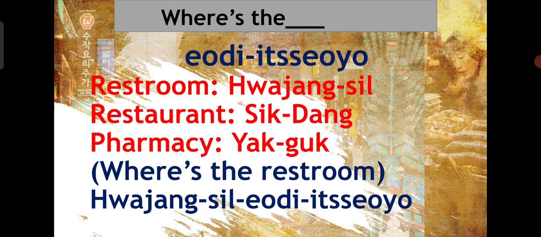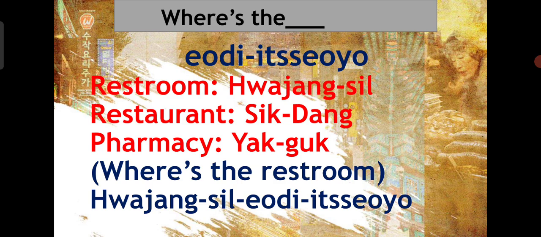So for example, if you have to ask someone where is the restroom, you will say 화장실 어디 있어요? As you can see, "where is" means 어디 있어요, and we put restroom here. So the full meaning is 화장실 어디 있어요.